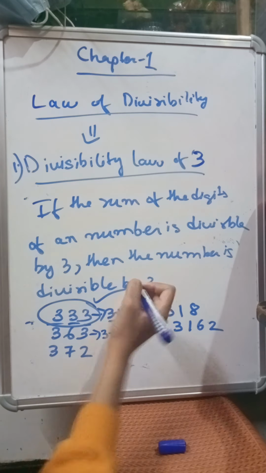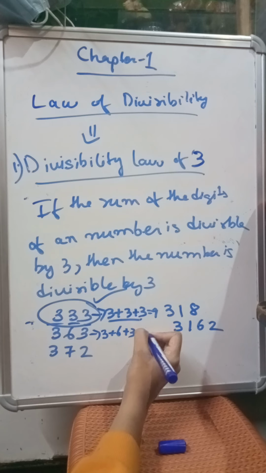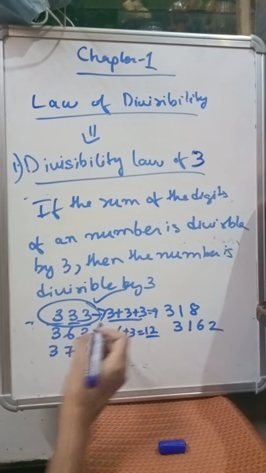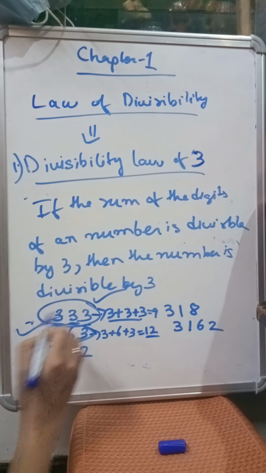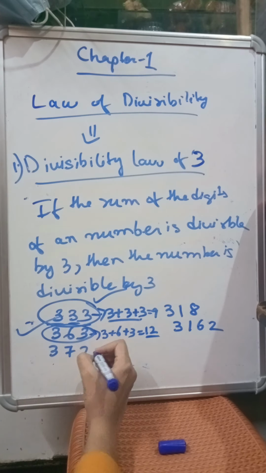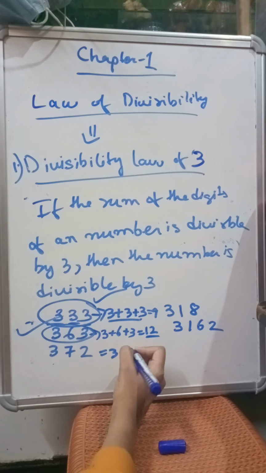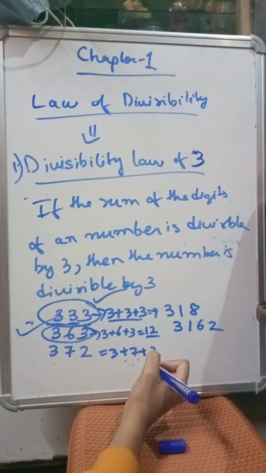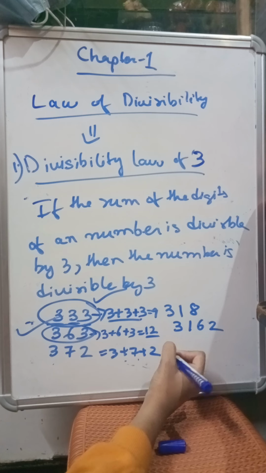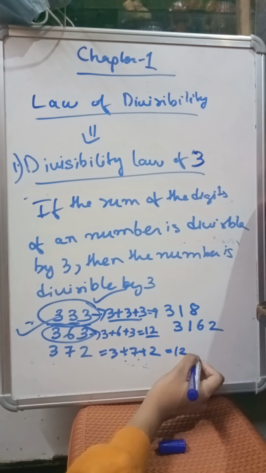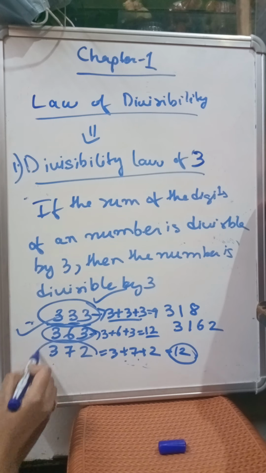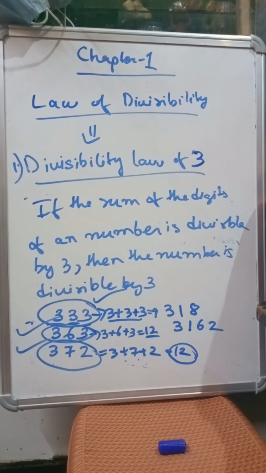What is 3 plus 6? It's 9. 9 plus 3 is 12. So again 12 comes in the table of 3. So this is also divisible by 3. Now let us take this number. 3 plus 7 plus 2. 3 plus 7 is 10. 10 plus 2 is 12. Right? So again 12 comes in the table of 3. So this is also divisible by 3.